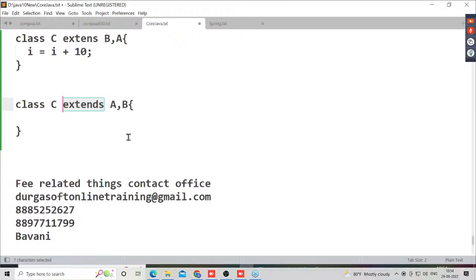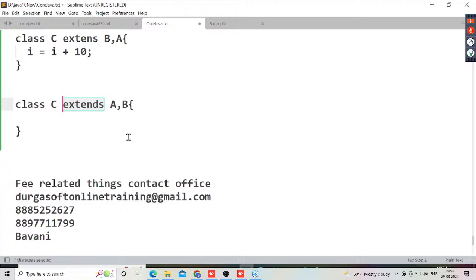All of you get my point or not? How was the extends keyword prepared there? Java has defined the extends keyword to allow only one superclass name, not to allow more than one superclass name. After one superclass, if you put a comma, not even a second superclass, just the comma is sufficient. The compiler will identify that the developer is trying to keep more than one superclass, and immediately the compiler will raise an error.